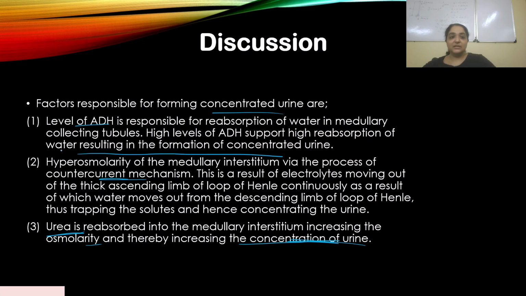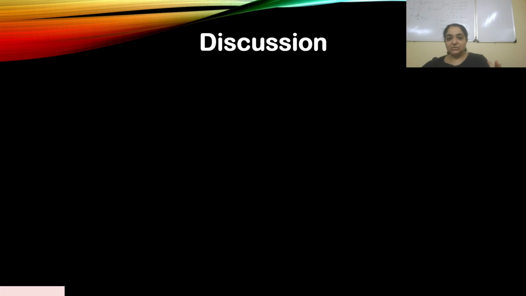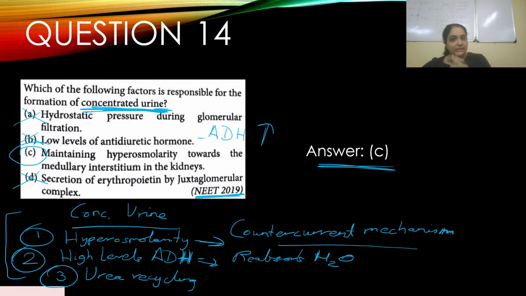So these three mechanisms or factors are very important to understand, because you got this question in NEET 2019, I guess. Yes, 2019. So see how important this concept was. If you didn't know, then you wouldn't have been able to answer this question. So it is important to understand the loop of Henle that I explained, and the PCT I explained.